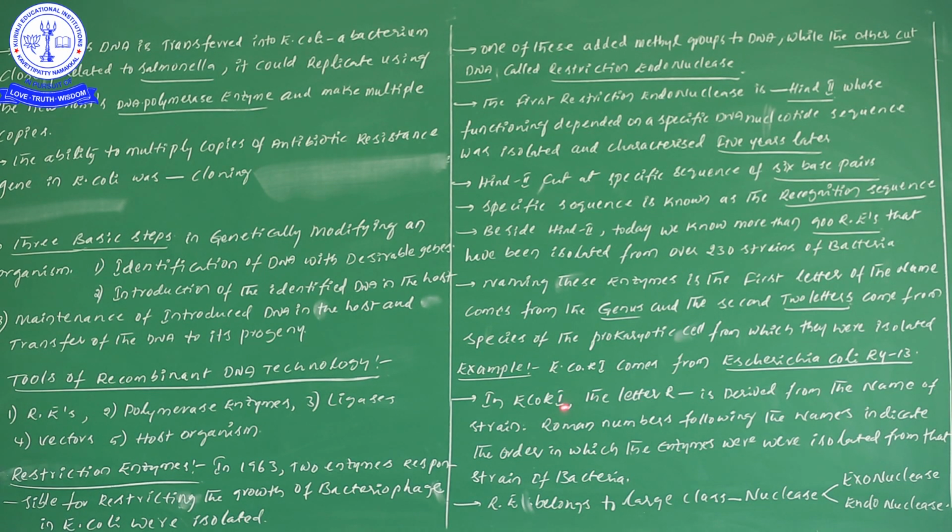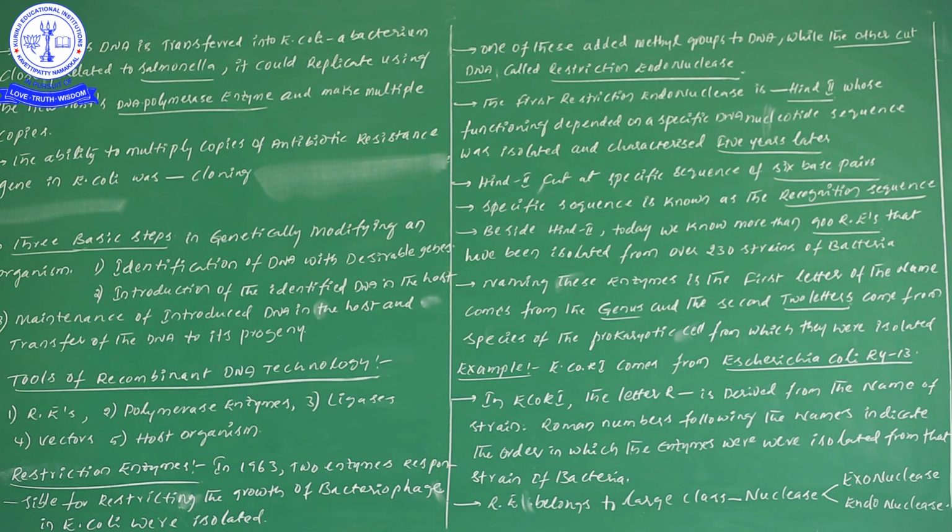Next one, I. Roman letters following the names indicate the order in which the enzymes were isolated from that strain of bacteria.